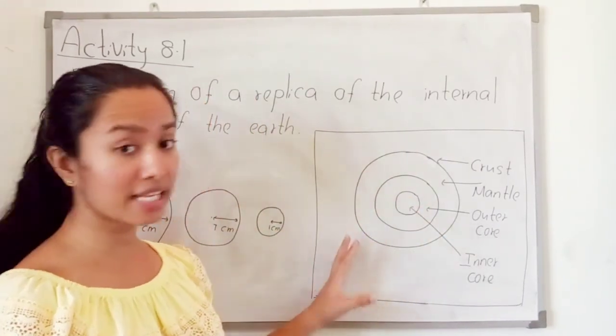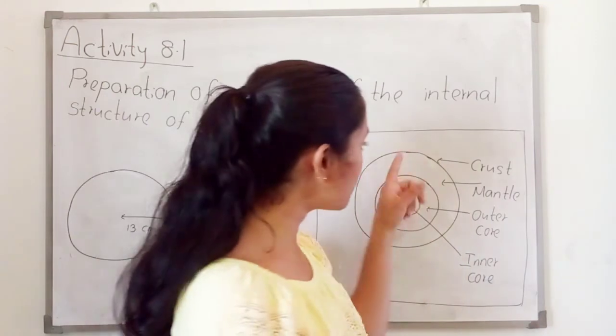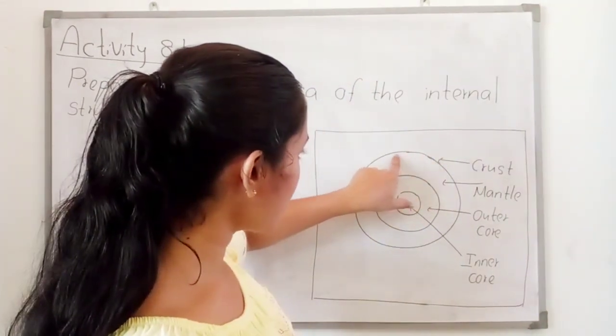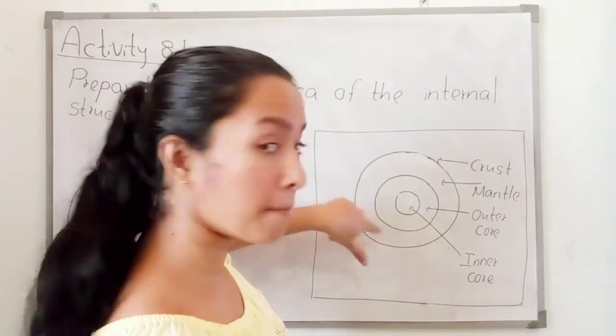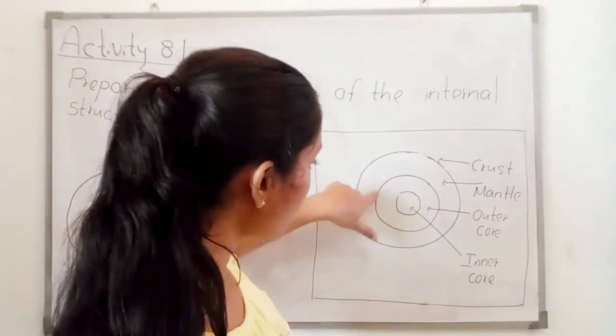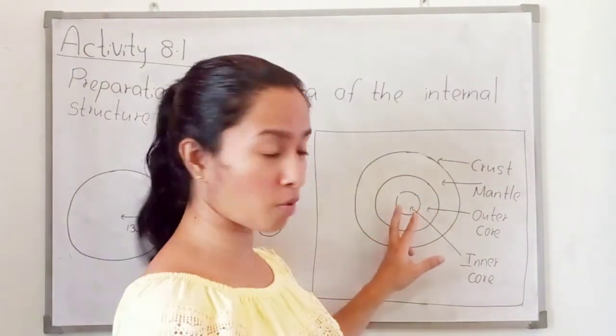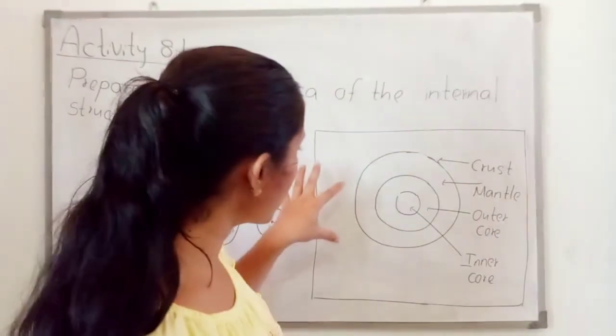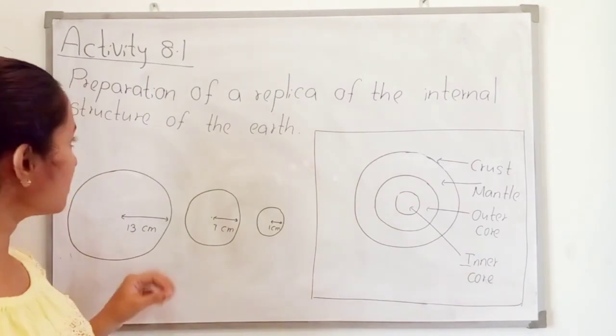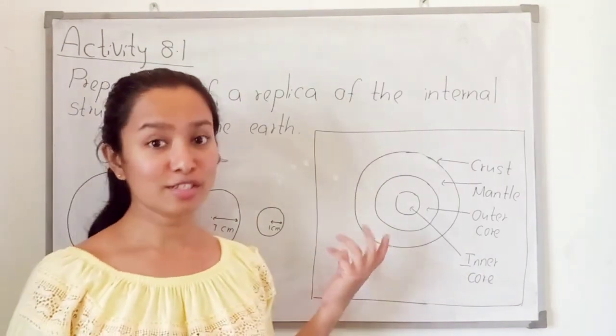Then you can name them. The outer layer is the crust, then the mantle, then the core. The core has two portions, outer core and inner core. So you can make this internal structure of the earth. Do it at home.